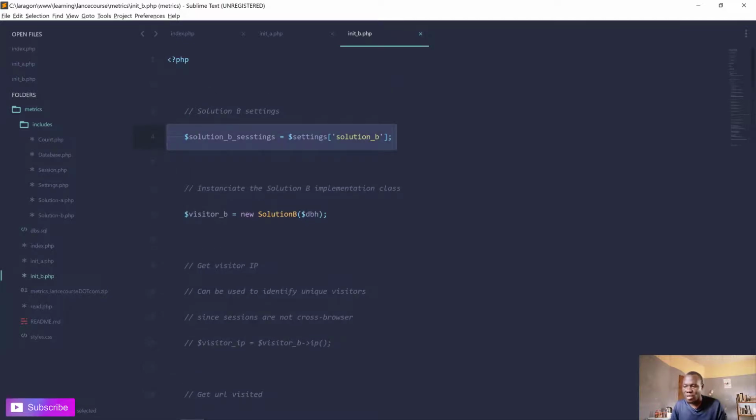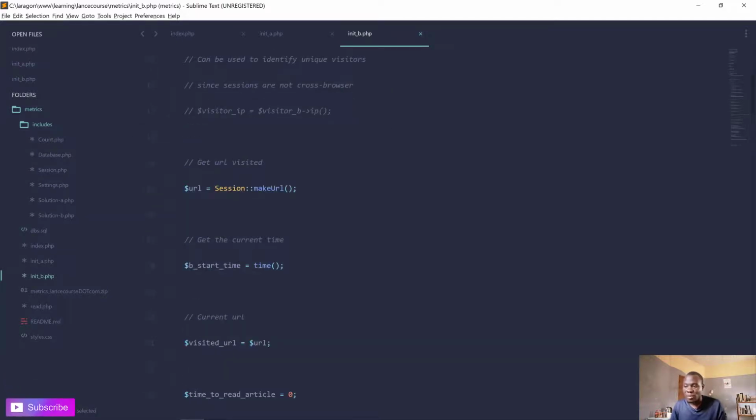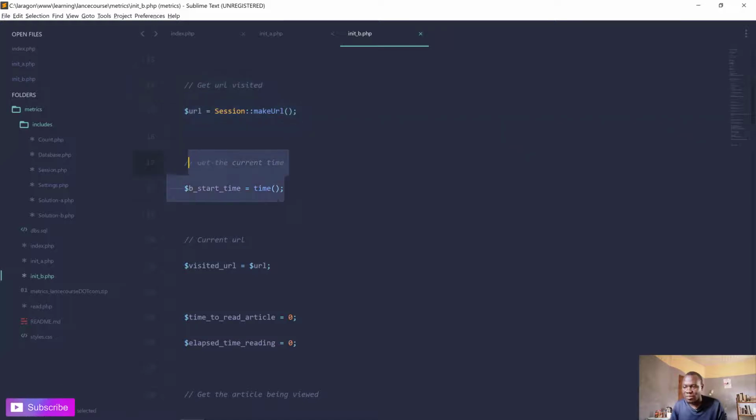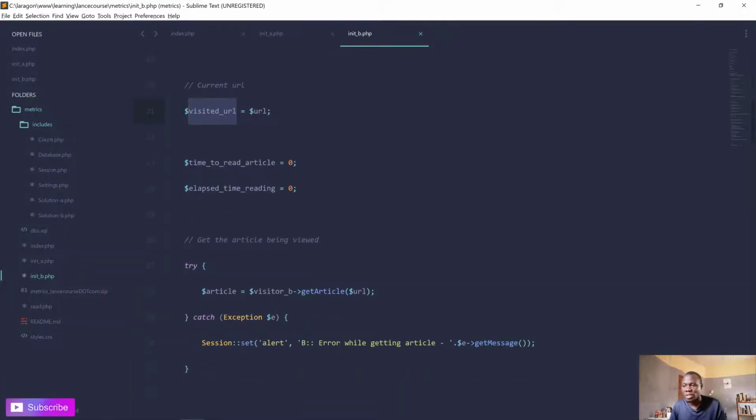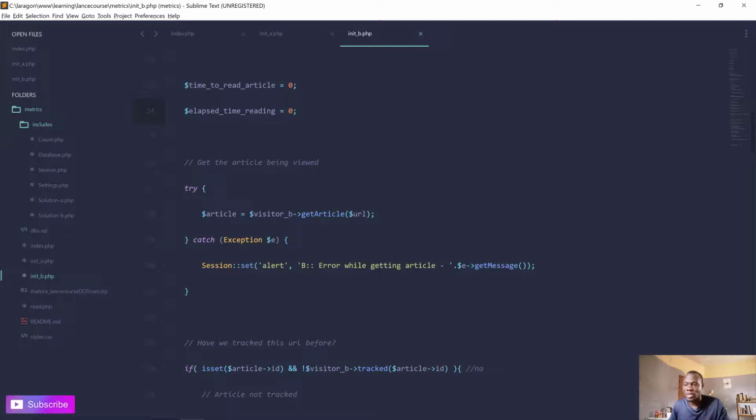We get the settings, we initiate the class, and we get the URL and the start time, the time at which you visited. We get the visited URL, so we use that because of the display. That's why I affected that here. Then I set the time to read the article to 0. It will calculate automatically and replace that. Because of the display, we don't want undefined variable errors. So that's why I did that.